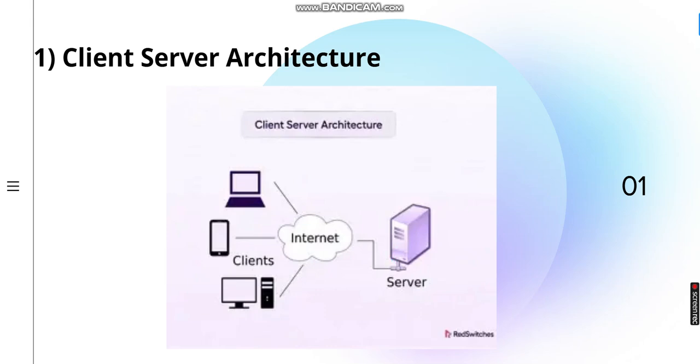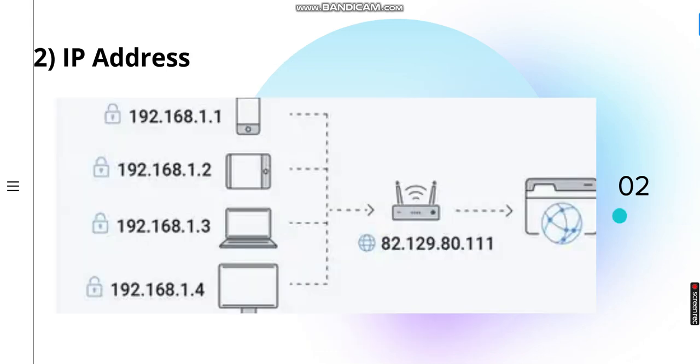So here is where we get to know that there is something called addresses, that is IP address. That is our second concept, that is IP address. So what happens here is, on the internet, every computer, every device has its IP address. IP addresses are used to identify each device. So it can be client or it can be server. Both of them are going to have an IP address.